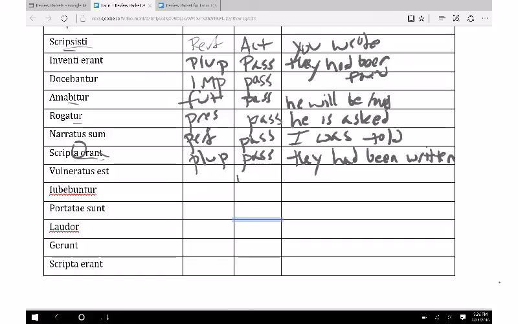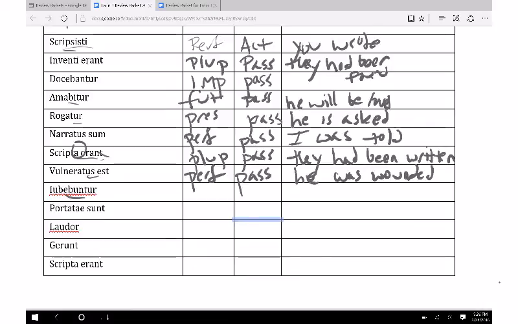Again, vulneratus est, our third one in a row with two words. We know that's passive under the ding-ding line. The est, just like the sum up here, tells us perfect. Okay, so here we have a masculine ending with us, so we'll use he, just like we did up here with inventi. So vulneratus will do he was wounded, right? Or he has been wounded would be acceptable too.